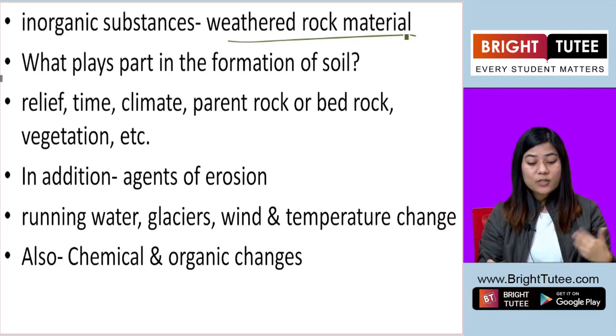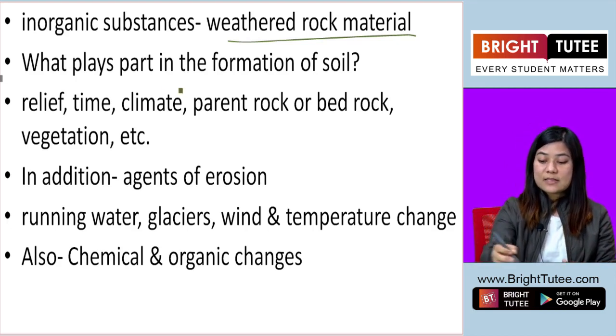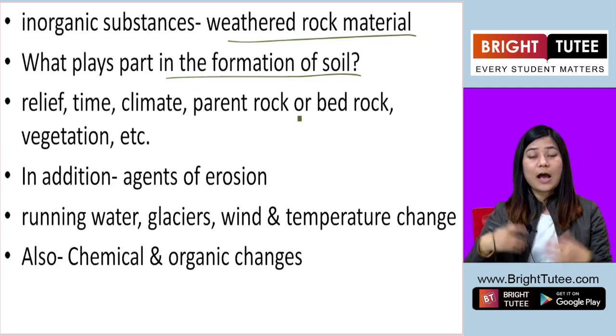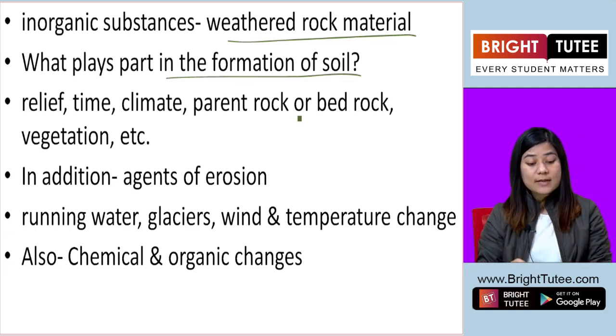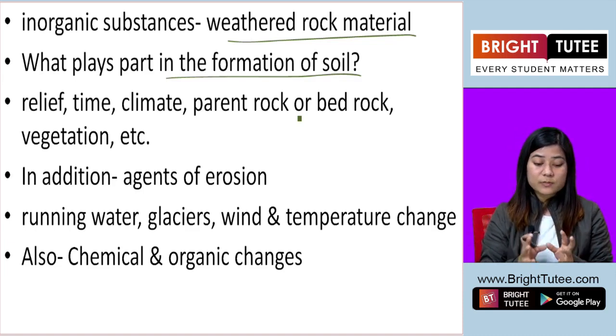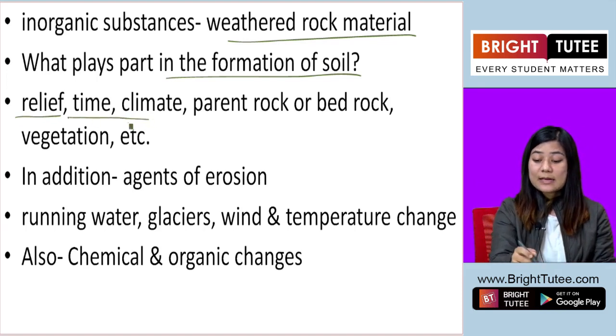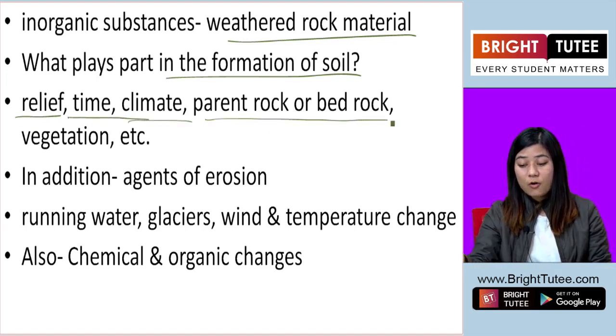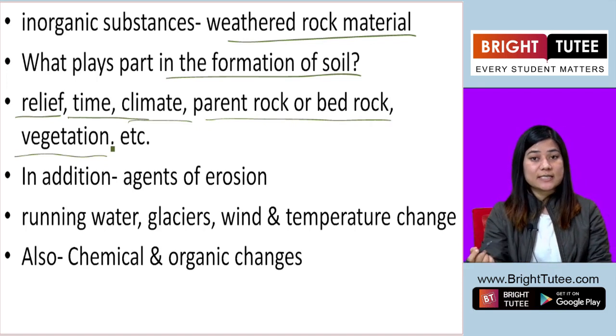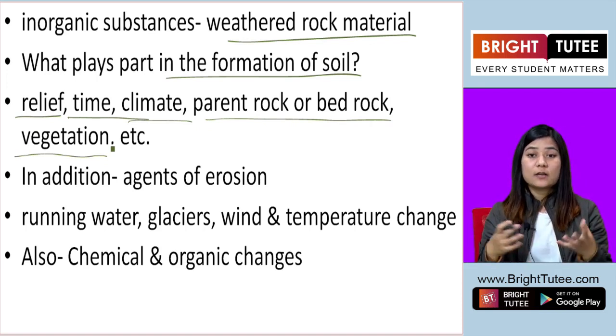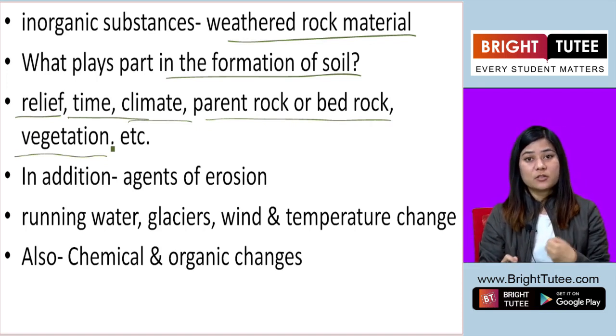Now, what plays an important part in the formation of soil? How is the soil formed? Soil is formed with the important roles played by relief, the landscape, time, climate, rock or rock bed, vegetation, etc. So all these come together in the formation of soil.